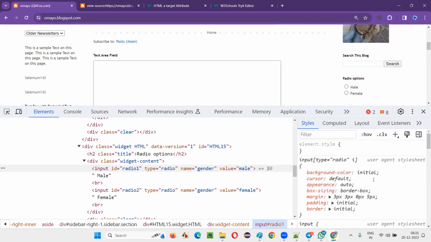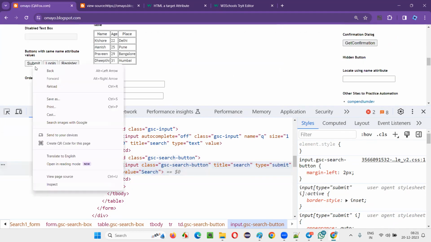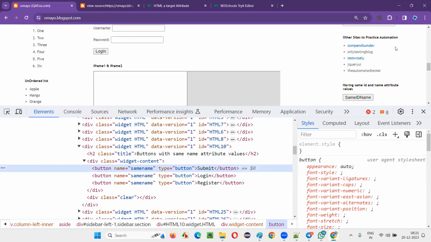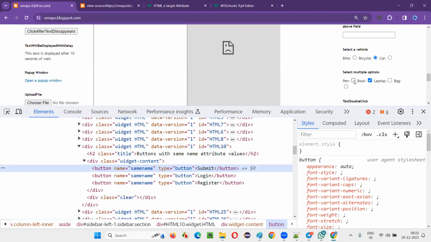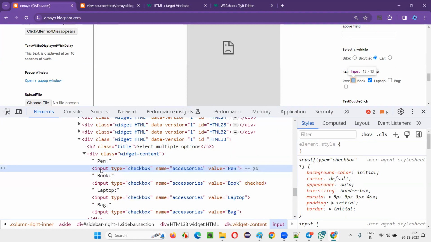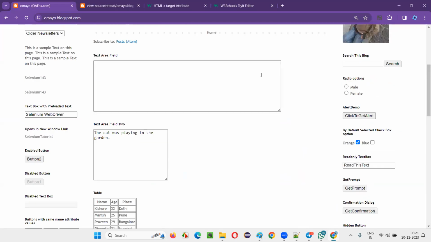For example, the search button, again input tag only, but type is submit. For some buttons it will be type submit. For some buttons the type will be button. Apart from that, inspect the checkbox field. Tag name is input. Type is checkbox. Okay, like this, different elements on the page will have the same tag name but different types.